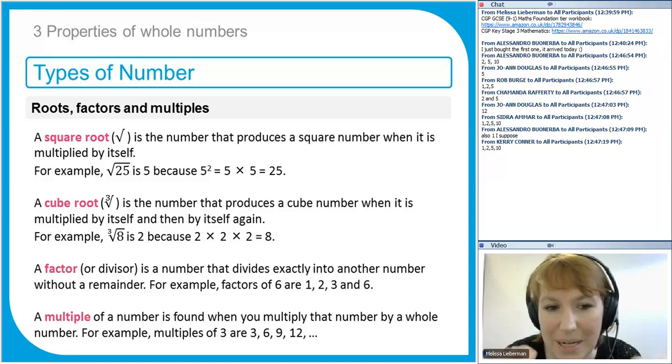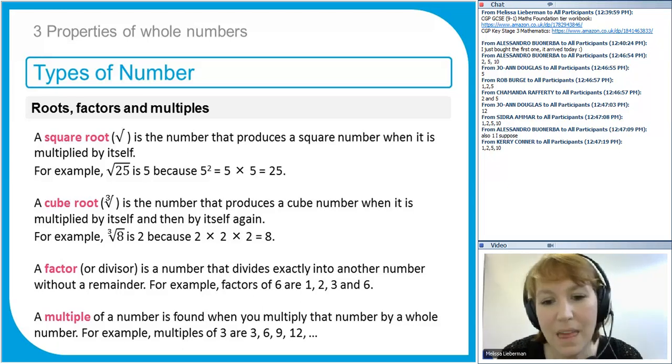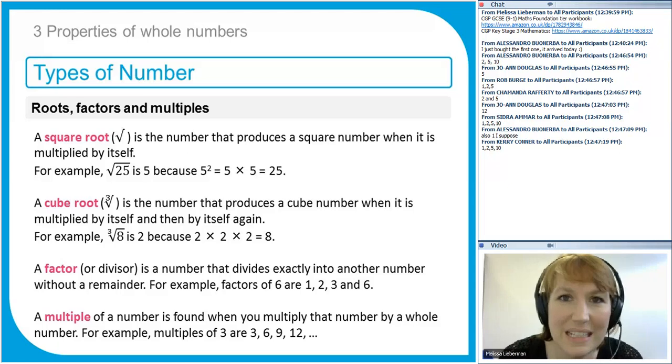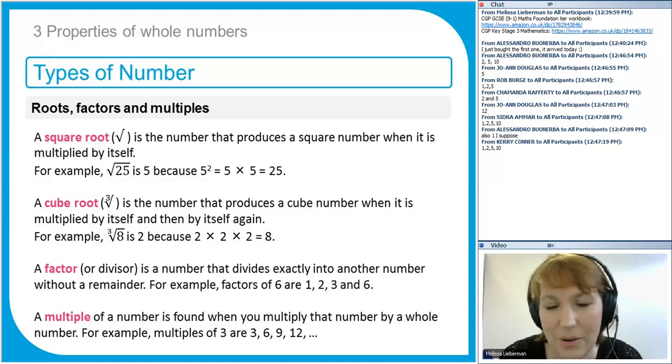Remember, for all of these definitions, we're talking specifically about integers, whole numbers. So multiples of 4 are 4 or 16 or 40 or 80 or 400, any number that can be divided by 4. That's quite an easy idea, I think. So we've got multiples.